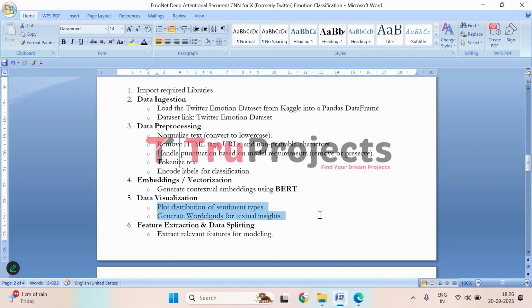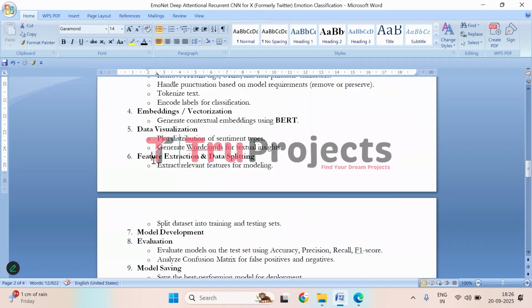So here in this step, visualizations are created to better understand the dataset, plotting the distribution of different emotion types to identify imbalances, generating word clouds to highlight frequently occurring words and provide textual insights. Then comes feature extraction and data splitting, where relevant features are extracted from the embedding and pre-processed text. The dataset is then split into training and testing sets, ensuring the model can be evaluated on unseen data.